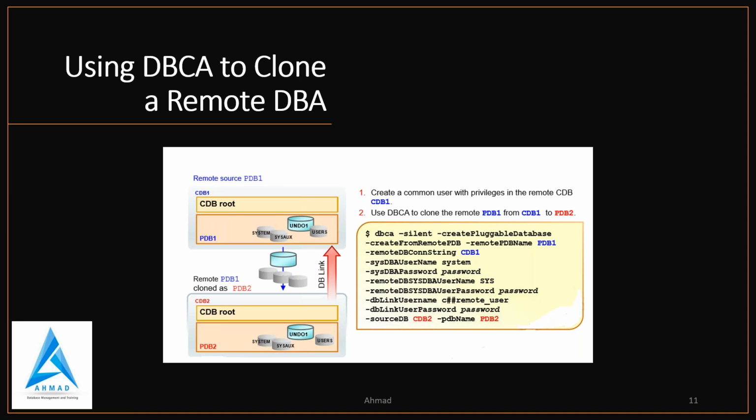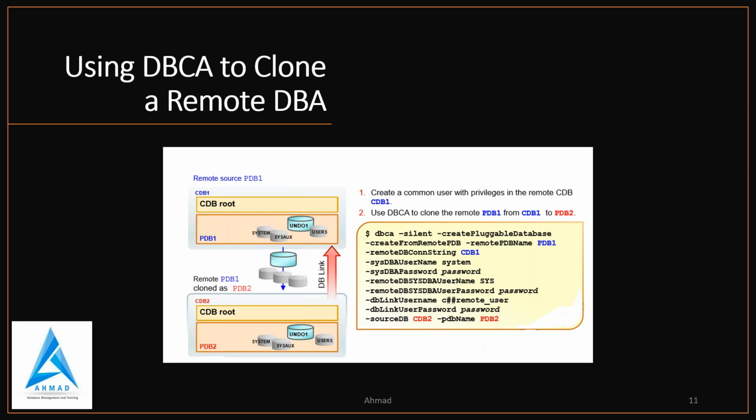by silent installation. If you see the picture, it is the same operation using DBCA in silent mode. DBCA executes the following steps. First, it checks the presence of the database link. If the database link exists, DBCA drops it, and then DBCA creates the database link, then DBCA creates the PDB from the remote PDB, then DBCA checks the status of the clone PDB to verify that it is in mounted mode, then it opens the clone PDB.